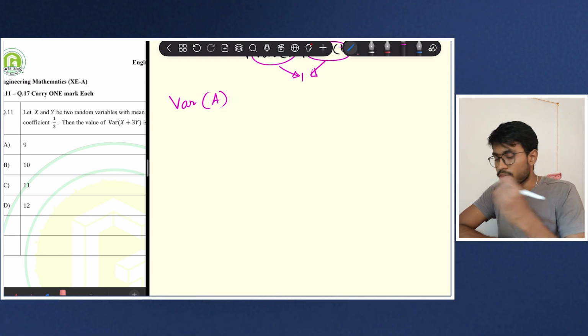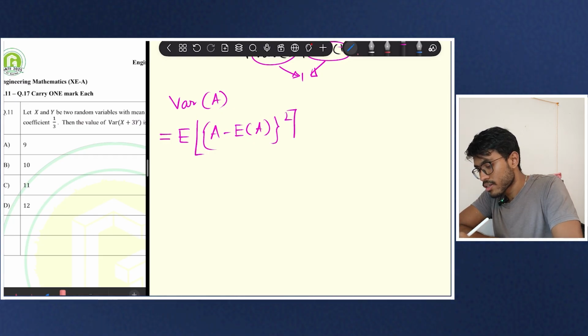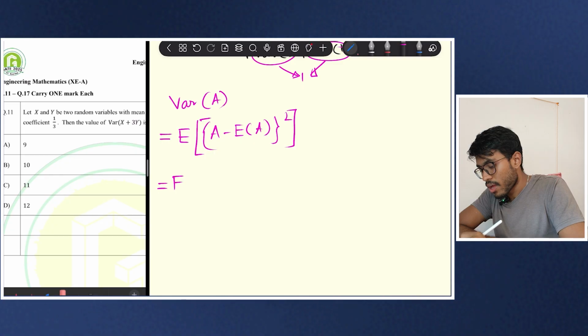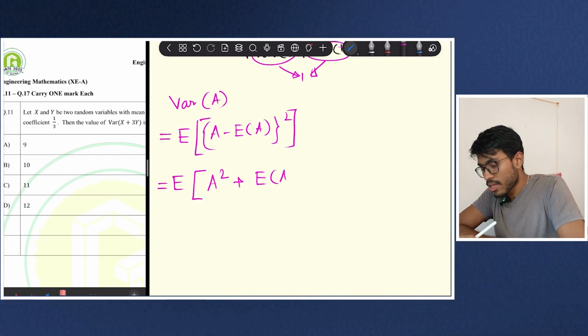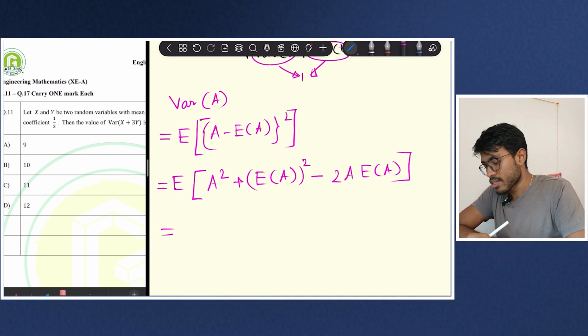Okay, I will just derive the formula rather than telling you. So this is equal to A minus E of A, and let me write it very formally. Now again, I will just expand it and this will be A square plus E of A, that's whole square, minus 2A into E of A. Clear? And now because expectation is a linear operator, this will be this.